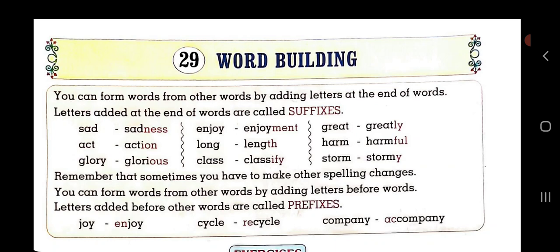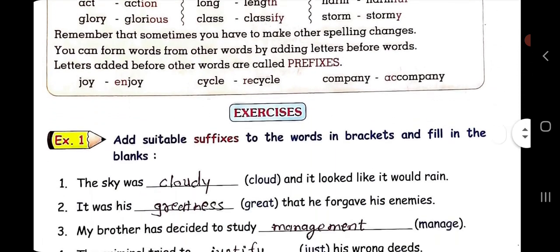Joy, enjoy. Then when we are adding prefix, the meaning will change. Enjoy means in or within, we have to joy. Cycle, recycle. The meaning will change again, back. Company. If we add prefix ac, then the word will be accompany. Then its meaning will change towards, in the sense of direction. Okay, now let's go for the exercise.